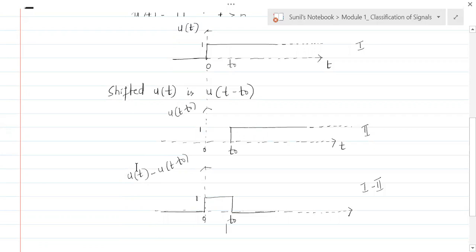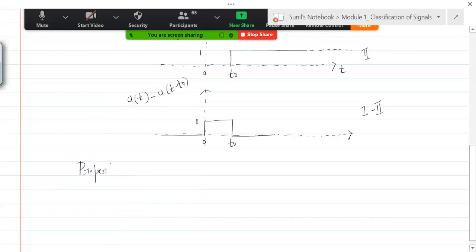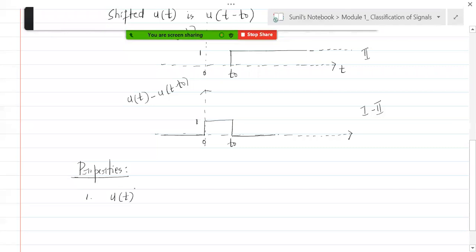Understand that? Now let's see some of the properties of u of t. Very interesting properties these are. So let's see this now. Properties. Now, can you tell me what is u of t squared? Can you tell me what is u of t squared? Anybody?